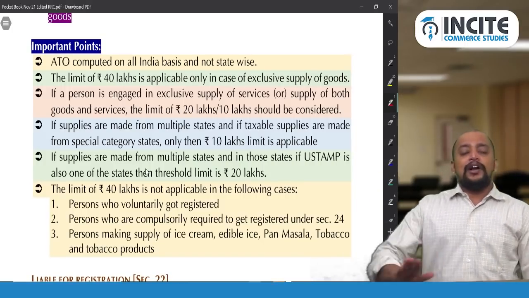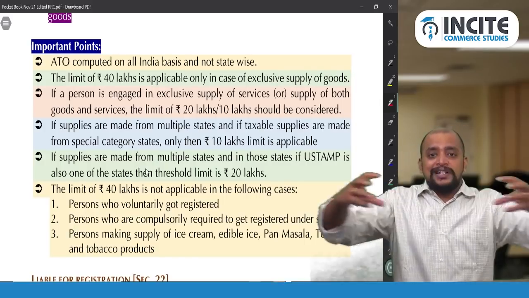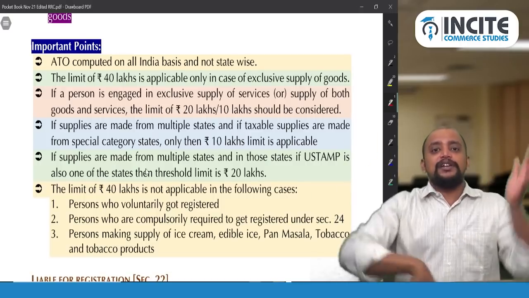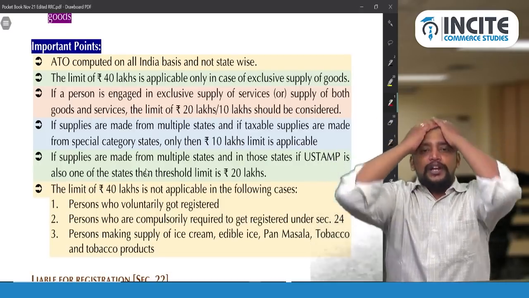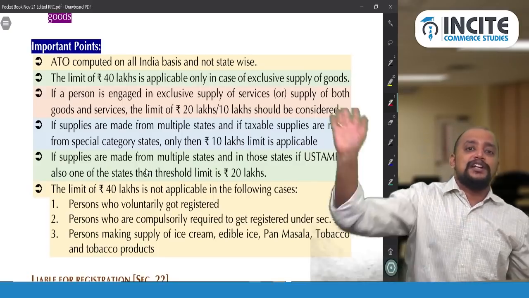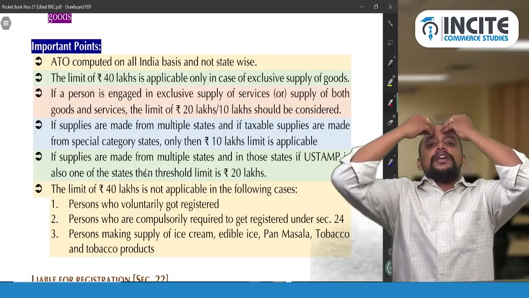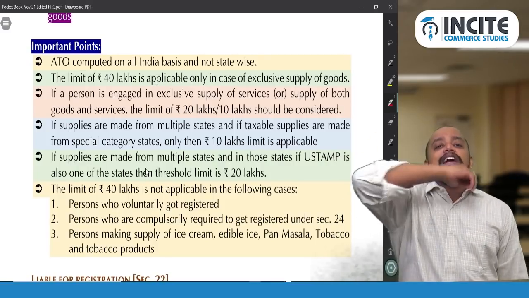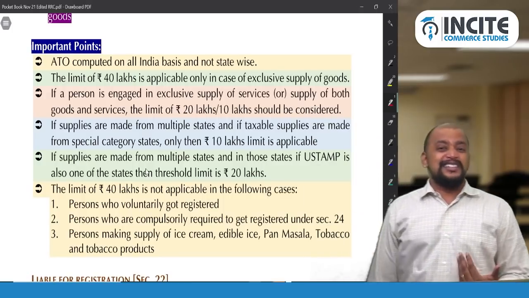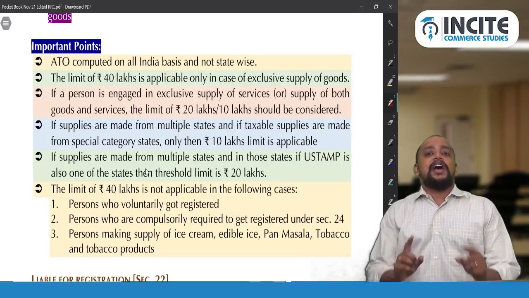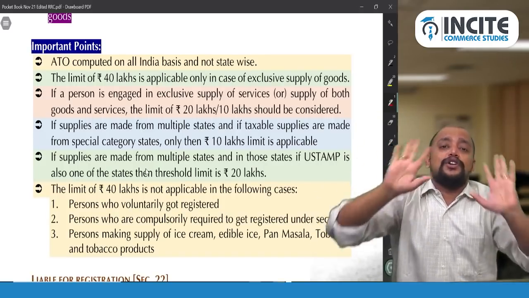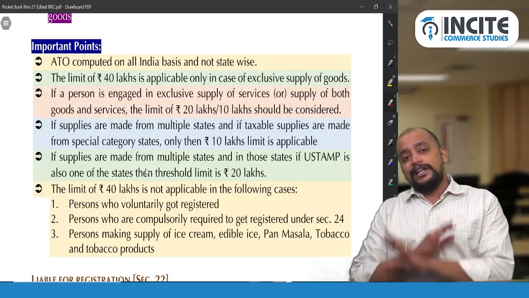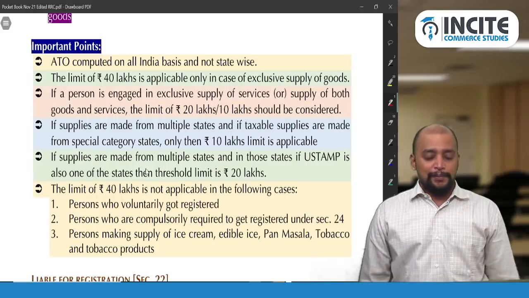Why not 40 lakhs? The 40 lakhs is not applicable if, out of the states in which you are doing business, any one state is a special category state. You understood or not? So 40 lakhs will not come in case of special category states. In the given list of states, if you are doing any supply, exempted or taxable, if you are doing business in those states, then 40 lakhs will not come. If you have any one state out of the given states in which you are doing business, you cannot take 40 lakhs. So only 20 lakhs will be applicable.